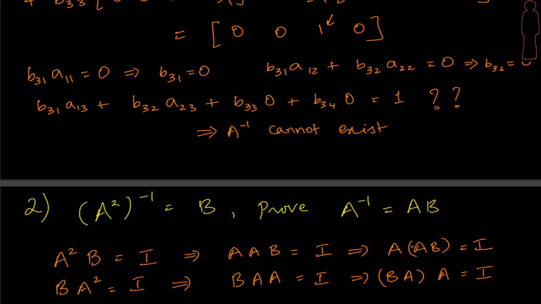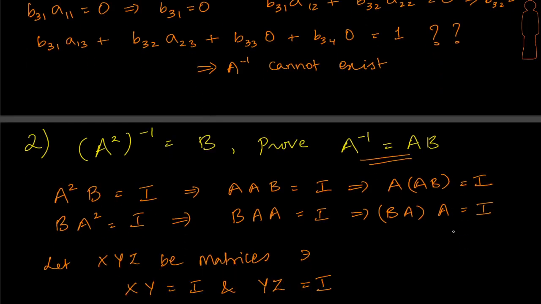Now we could ask the question, is this going to be the same, right? We had proved, if you remember in the inverse session, that there are no two inverses for a given matrix. When an inverse exists, it will be at most one, or if it exists, it will be just one matrix, right? In this case, what we want to look at is, if we have a right inverse and we have a left inverse, we have to prove that they are the same. And when we prove they are the same, we would have proved this statement saying A inverse equal to AB, right? So let's attempt to do that by looking at some general matrices.